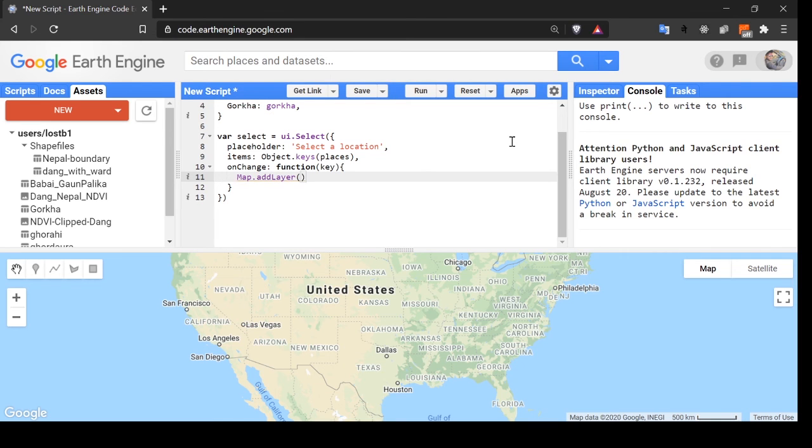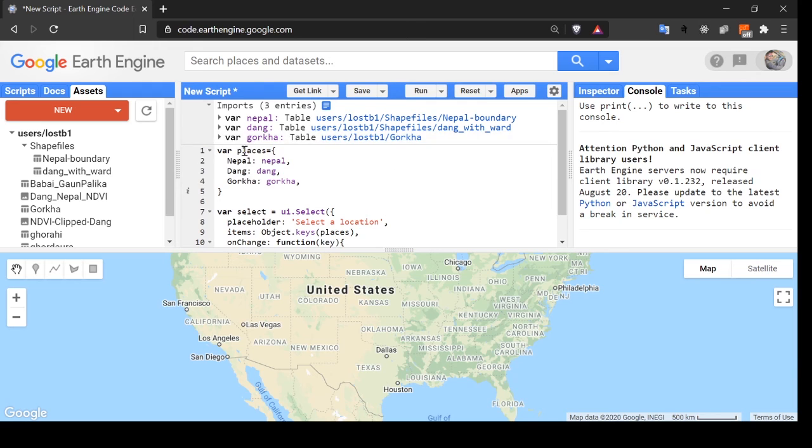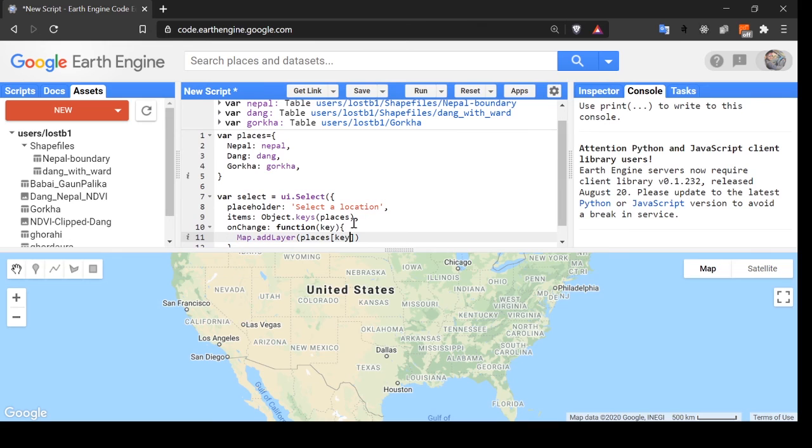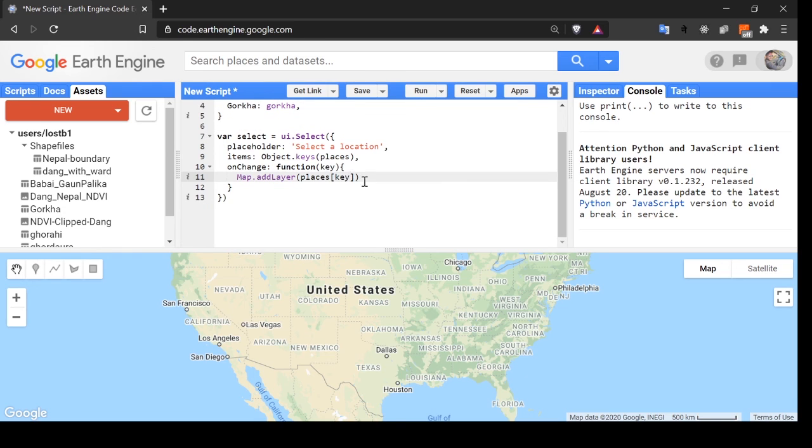What we are going to add is places and the key. That will be the key. It means that if the first one is selected, Nepal is selected, then the key value will pass and Nepal is selected. Similarly for Dang and Gorkha also.